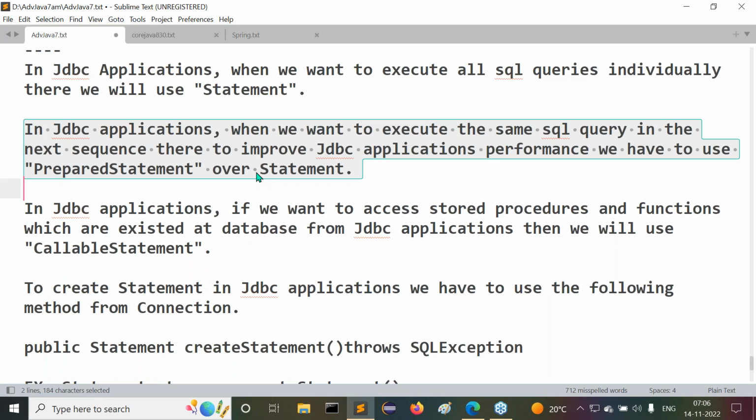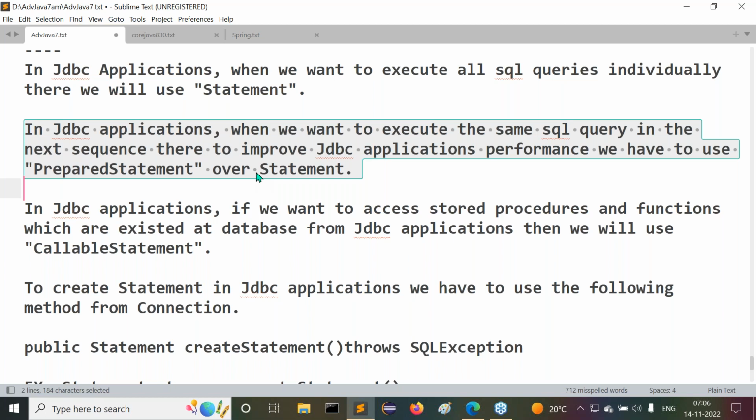When we want to execute the same SQL query in sequence, if we use Statement, then every time the database engine will perform query tokenization, query parsing, and query optimization phases. That is the pre-processing of the SQL query, and it would be done by the database engine every time. But for the same SQL query executed in sequence, tokenization, parsing, and optimization are not required every time.